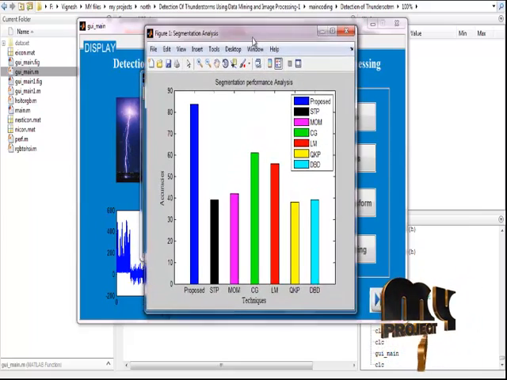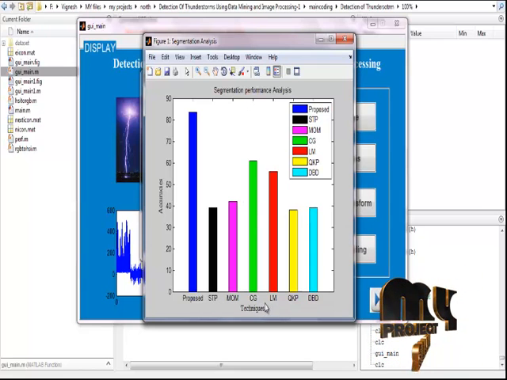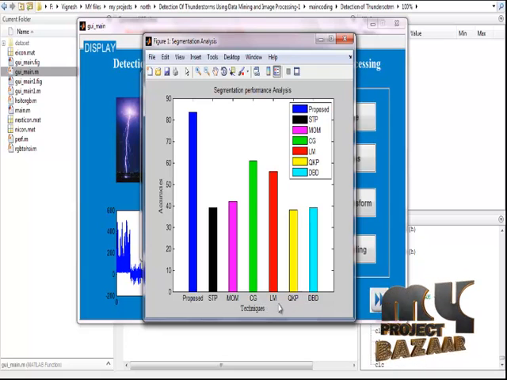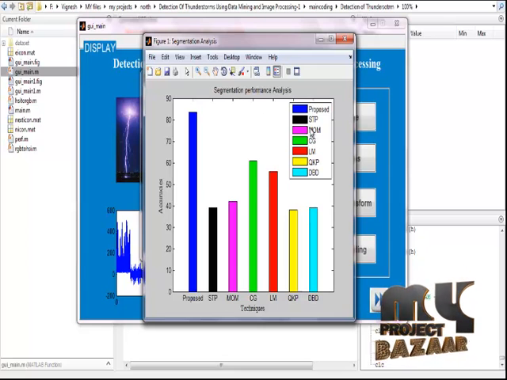This is the comparison graph for different existing methods, TP, MOM, CG, LM, QKP and TVD, against the proposed technique. The range is increased, and the segmentation performance analysis can be viewed.